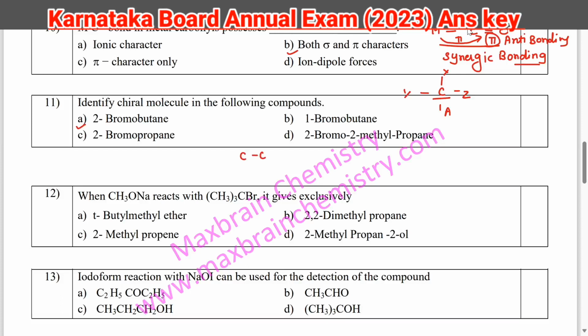See this, bromobutane. This is butane skeletal, then 2 bromo. So it should be like this, CH3, H, and then CH2, and then CH3. If you look at this second carbon, it is having all the atoms different. On one side it is having methyl, then hydrogen, bromine, and ethyl. So all groups are different, right? So that is the chiral.